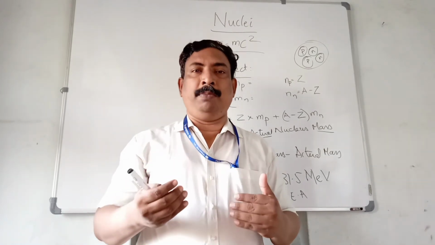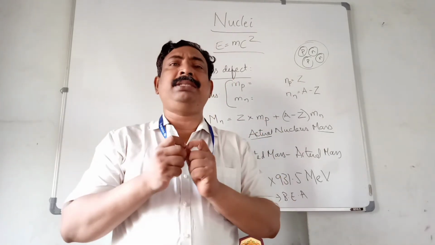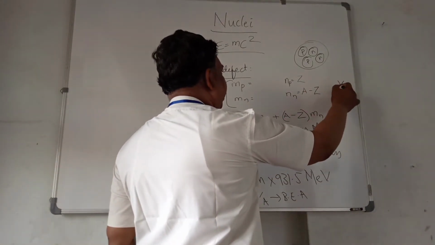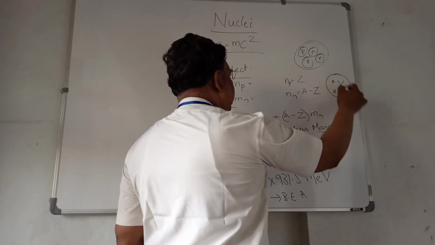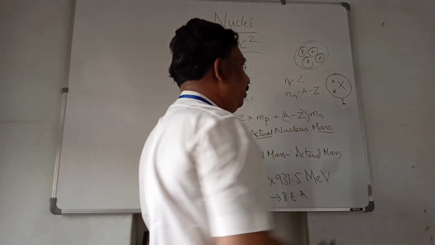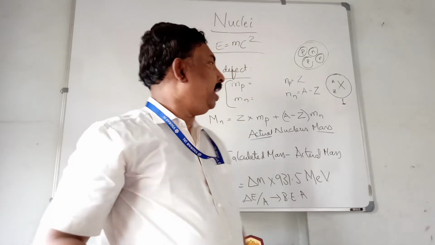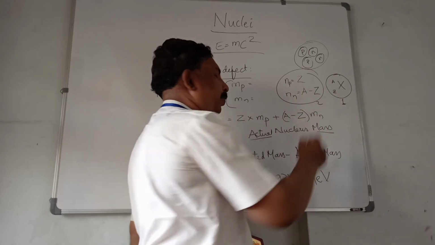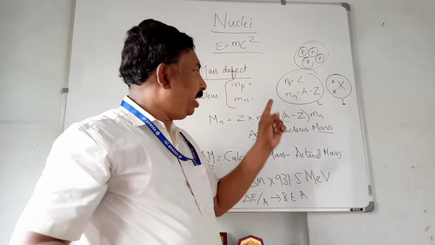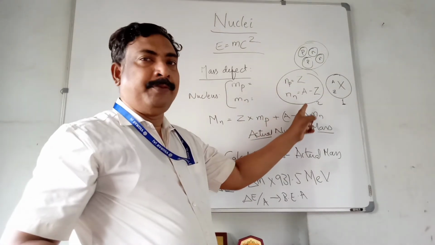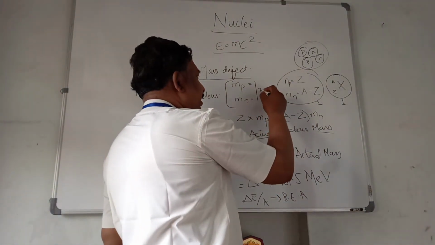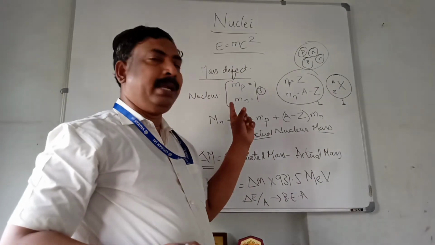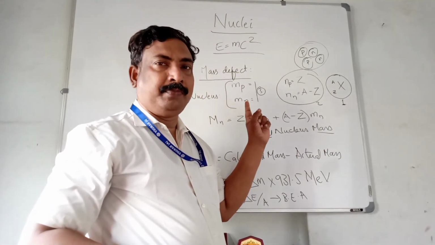Now how to do the problem? In the question, first see what information is given, which element they have given. This is the first thing we need to identify. And second, we need to identify the number of protons and number of neutrons. And see where they have given the mass of proton and mass of neutron. 99.99% they will give this value in the question.